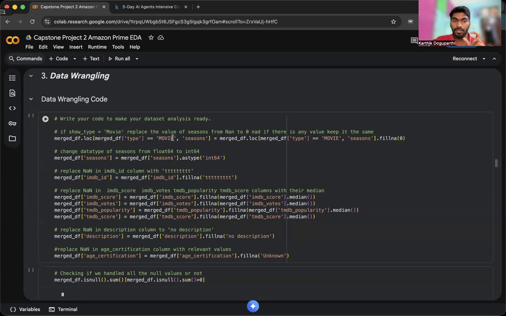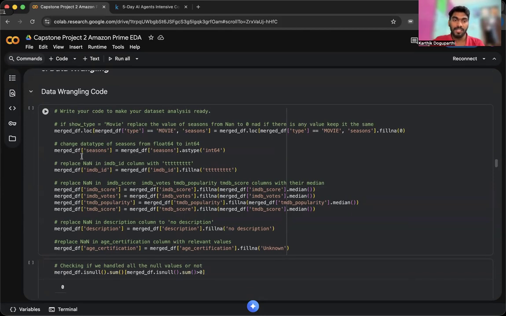Most of the movie types have seasons as an empty value. I wanted to fill only the movie type's seasons with 0, because a show or TV series can have one, two or more seasons. So I wanted to set only the movie type seasons to be 0, and I used that here. And I wanted to perform actions on seasons, so I converted that data type from float to integer.